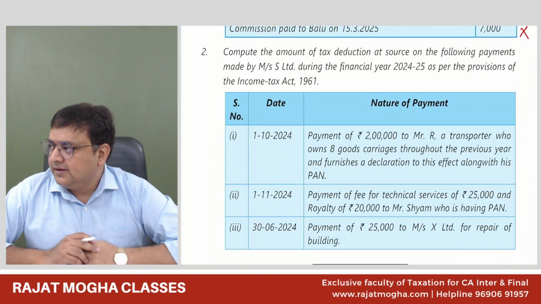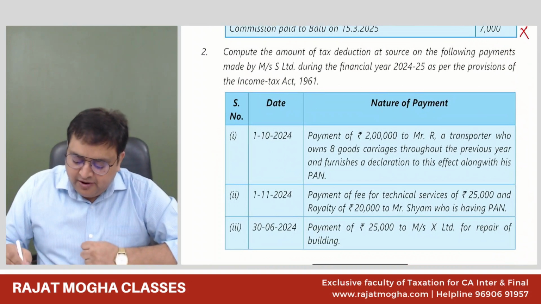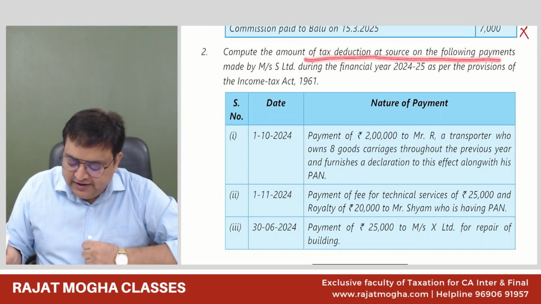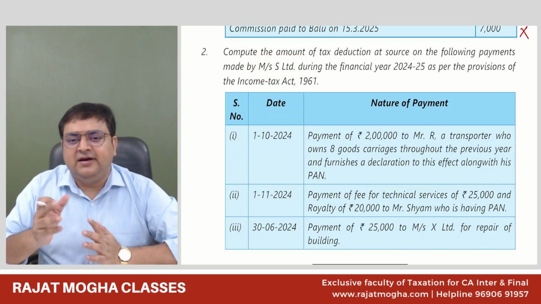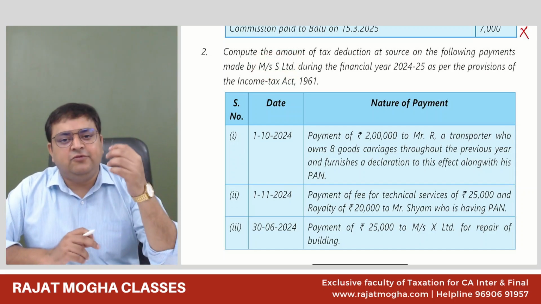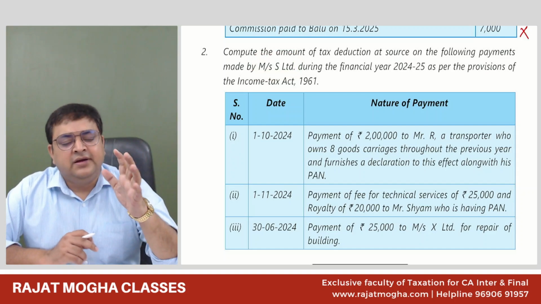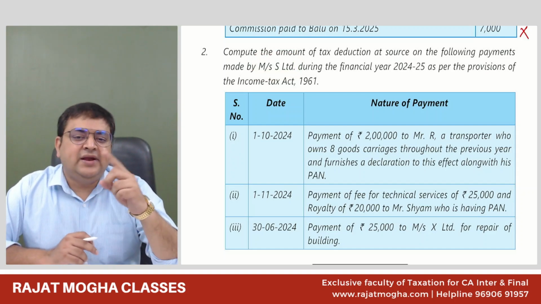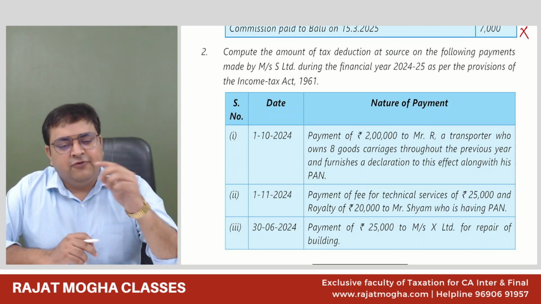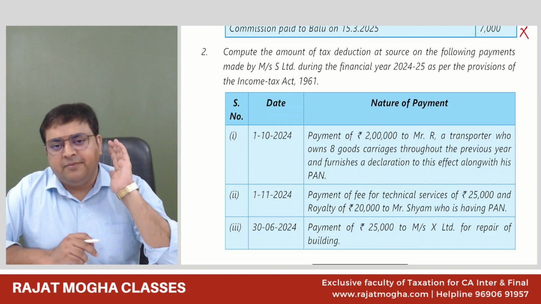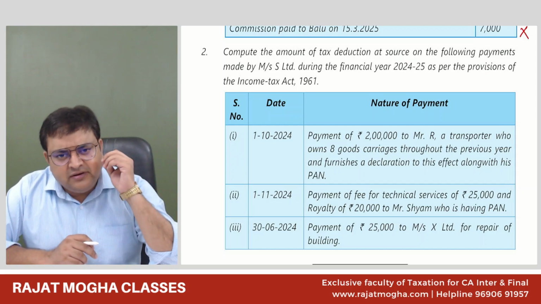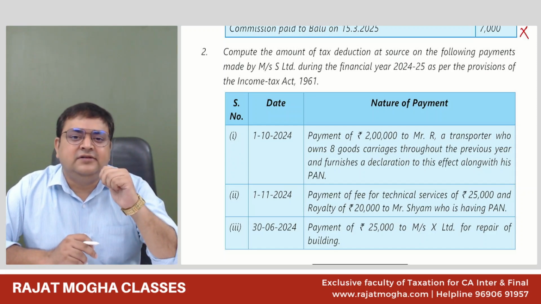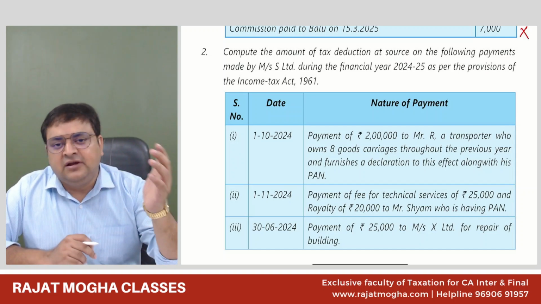The second one says, compute the amount of tax deduction at source on the following payments made by Messrs S Limited. So, who is making the payment? A company. For a company, the last year turnover does not matter. Even if their last year turnover is less than 1 crore, it doesn't matter. It is only for individual and HUF that we see the last year turnover. For other assessees, if you are a company, a partnership firm, or any other person other than individual and HUF, then we are not even concerned with your turnover. Even if it is less or more, it doesn't matter.